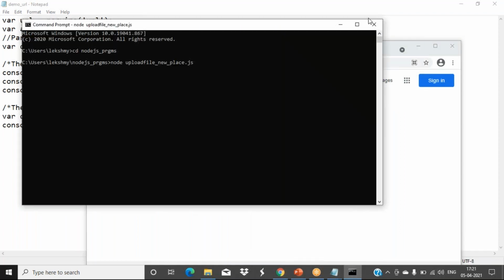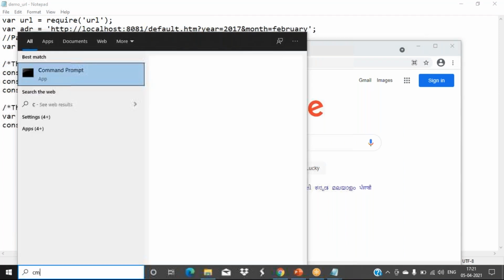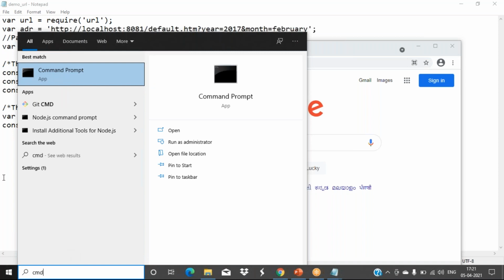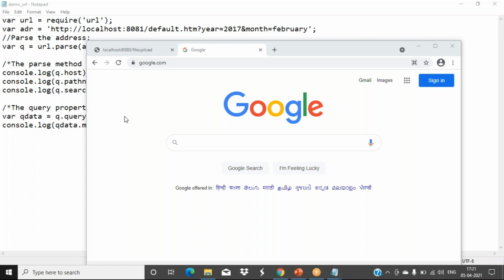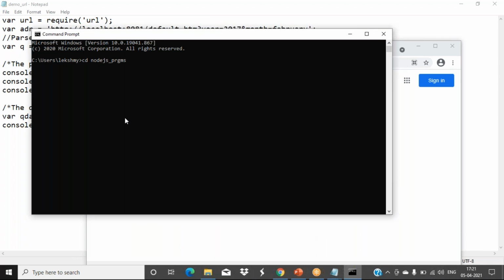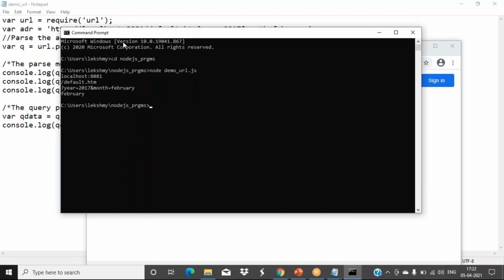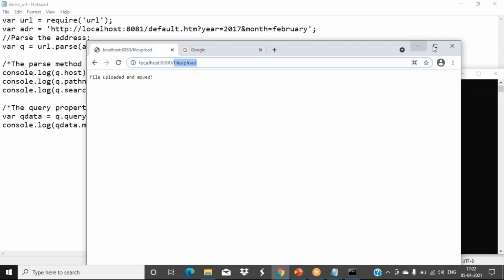To initiate it, just close this one, open command prompt. So see, what is the host name?